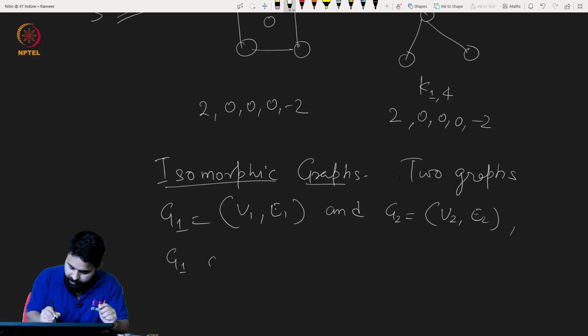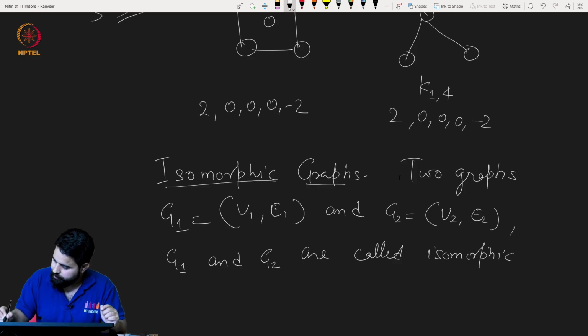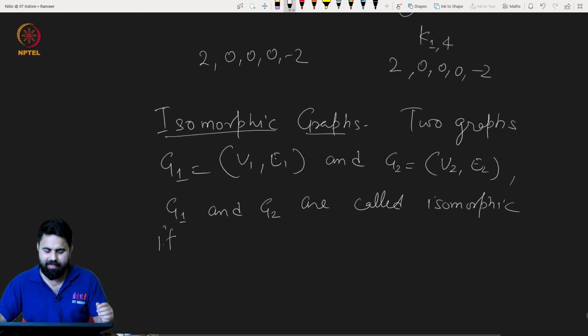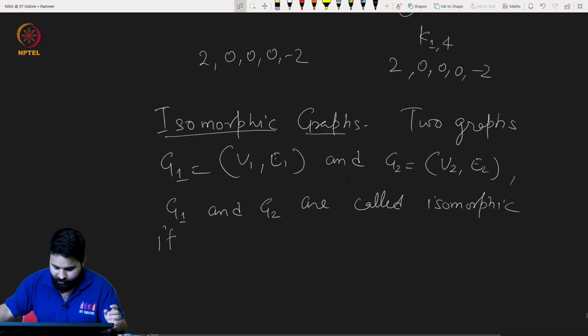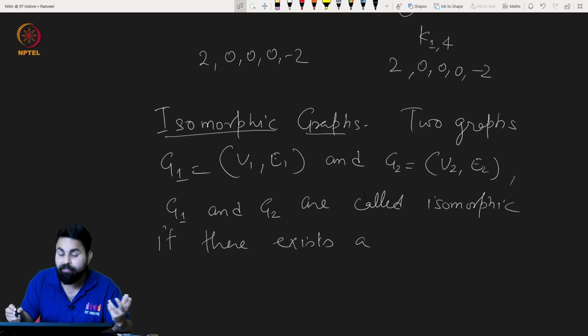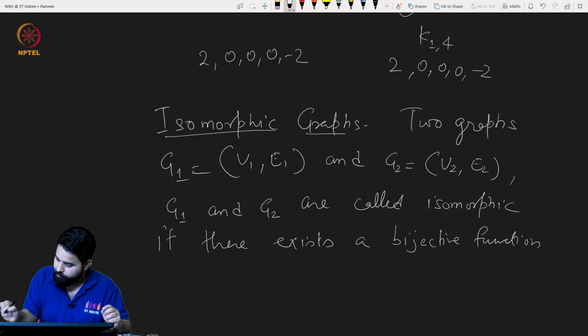Then G1 and G2 are called isomorphic if basically we can relabel the vertices of these two graphs and we have the same structure. These are called isomorphic if there exists a function, in fact a bijective function, which is nothing but a one-to-one and onto function